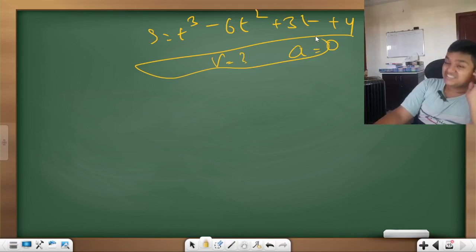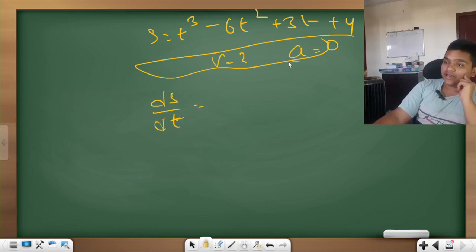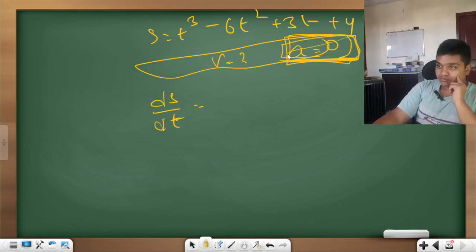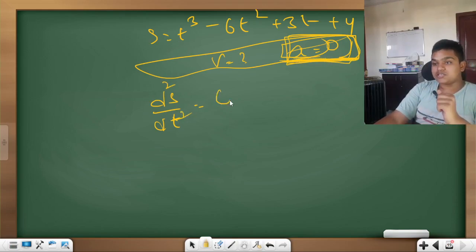Now, first of all, find ds by dt, you'll be getting velocity. They have given you acceleration is 0. So, double differentiation of displacement gives you acceleration, and that is 0.